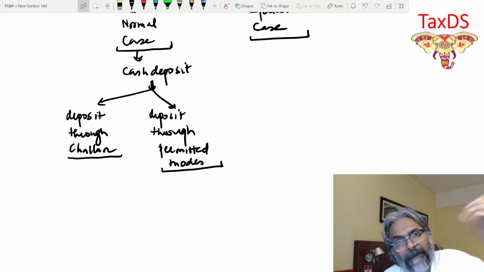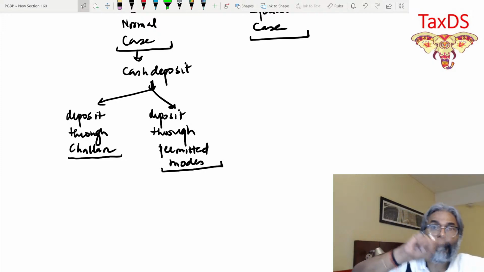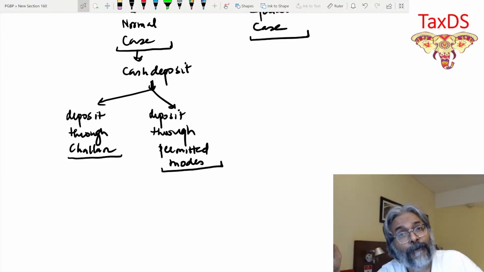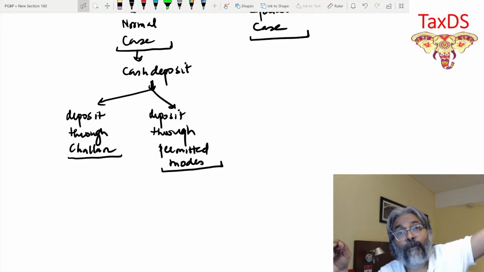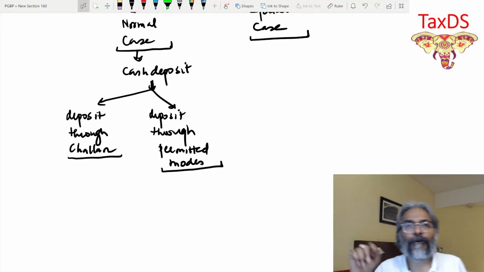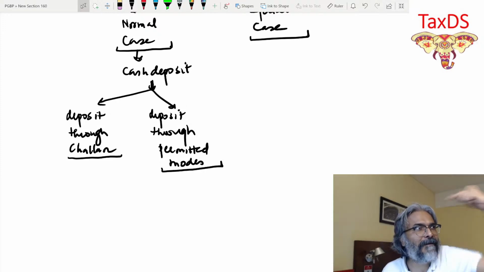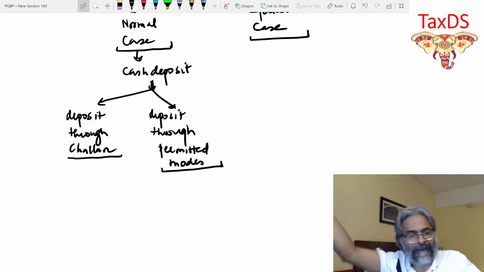Same is also the case with penalty. If you are generating the challan for penalty, only the penalty is what could be paid from that. It cannot be the case that you generate the amount for penalty and thereafter want to use this amount to pay your tax. No. So whatever credit you are generating, the debit has to be only for that.